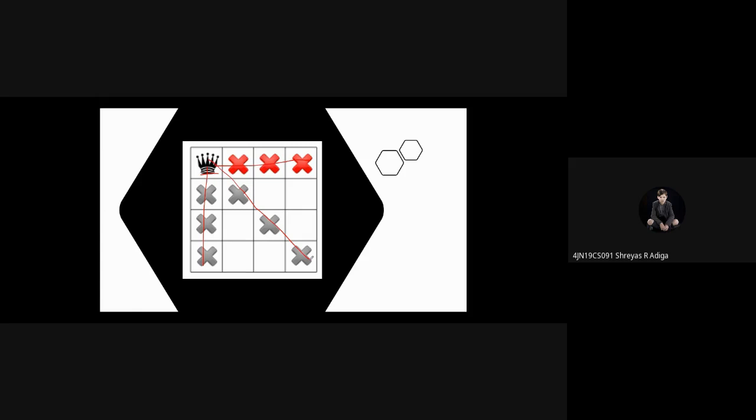Okay, so that is the constraint here. 4 queens, you have to place them in 4 boxes. But there is a major constraint here. You know how a queen works. It can defeat any pawn, either vertical or horizontal or diagonal.